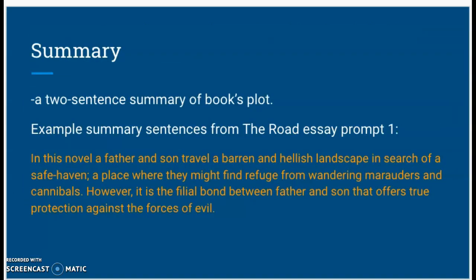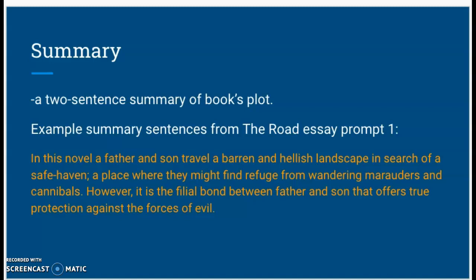After you've built your hook and your bridge, you give a summary of the book's plot. Now this is just going to be 2 sentences. It shouldn't be more and it shouldn't be less. So here's an example summary of The Road from essay prompt number 1. In this novel, a father and son travel a barren and hellish landscape in search of a safe haven, a place where they might find refuge from wandering marauders and cannibals. However, it is the filial bond between father and son that offers true protection against the forces of evil.